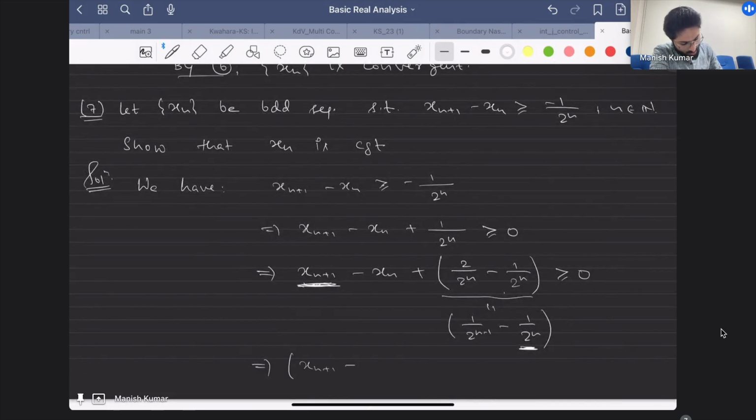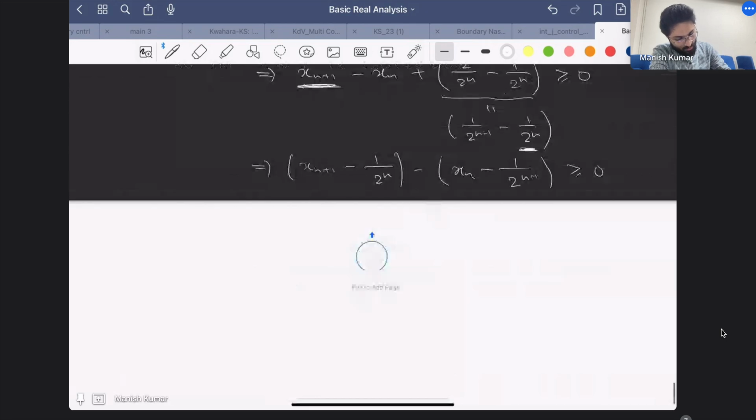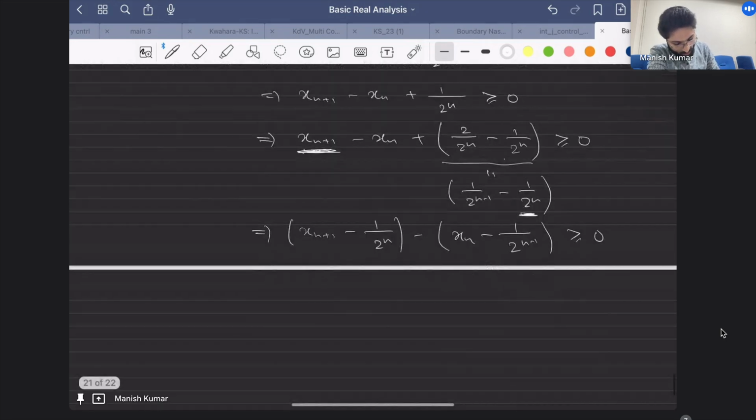So now I'll define my new sequence yn as xn minus 1 by 2n minus 1. Now you can clearly see, from star, we have yn plus 1 minus yn is greater than or equal to 0.